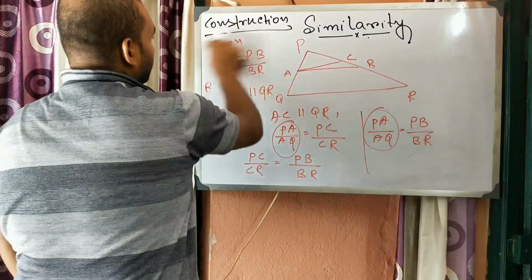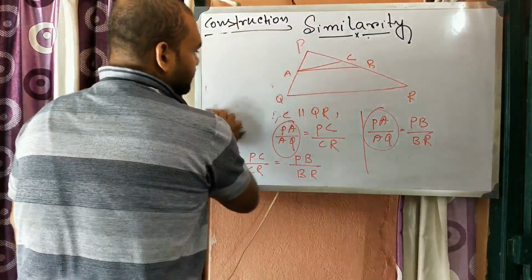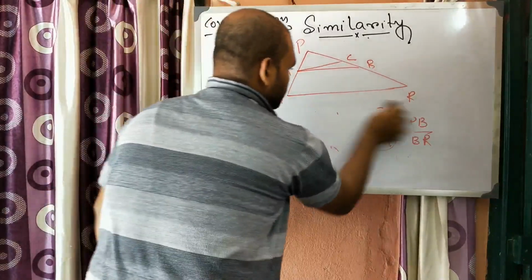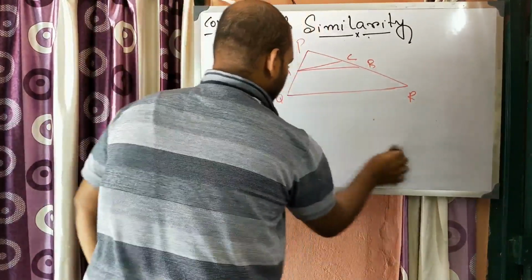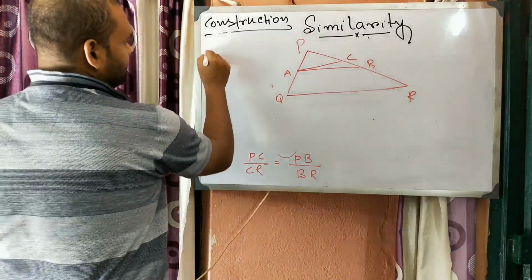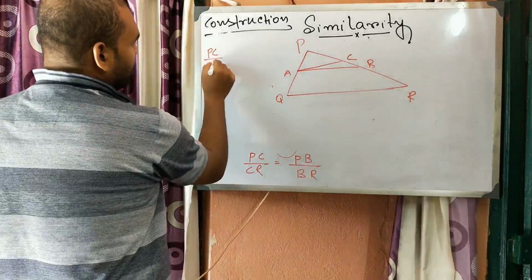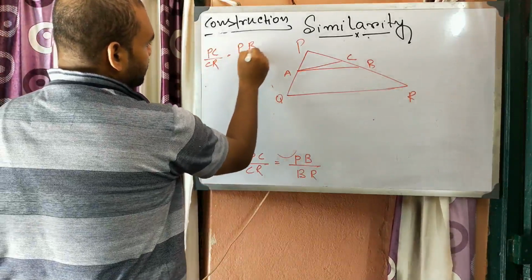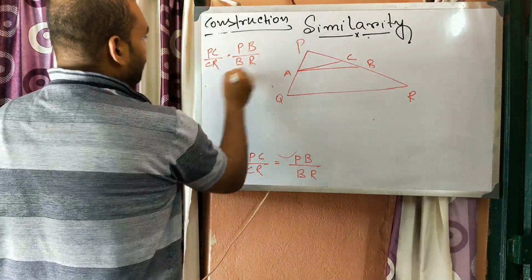Okay, so now write this line again: PC/CR = PB/BR. Now add 1.